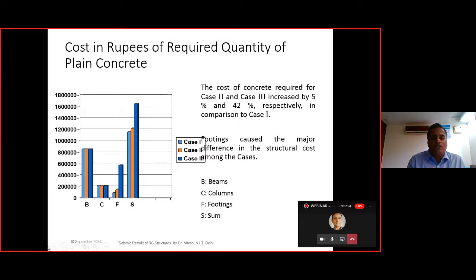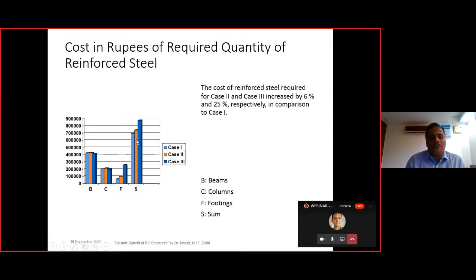So in the first case, that is the hard soil, case 2 the medium soil, and the soft soil, that is case 3. In the case of case 3, there was more requirement of the plain concrete. So this is in terms of the concrete and the steel requirement, whereas we will also compare the time period that has increased because of the SSI.